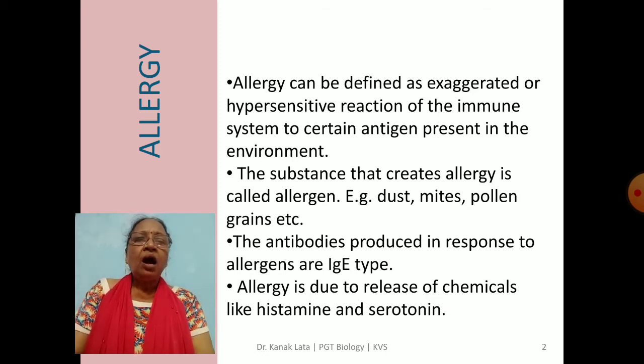And how does the allergy cause? Allergy is caused by some chemicals, and let us see what those chemicals are. Those chemicals are histamine and serotonin. These two chemical substances are released, and these two are the cause for allergy in our body.